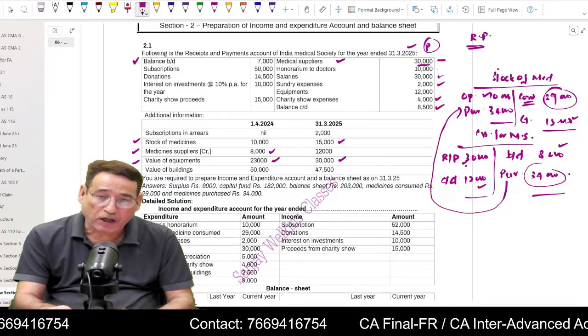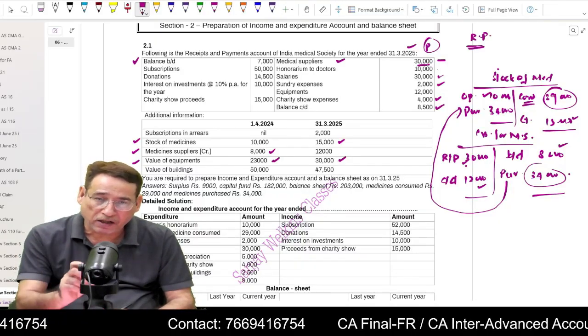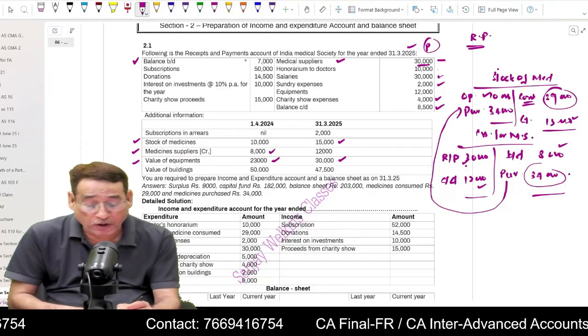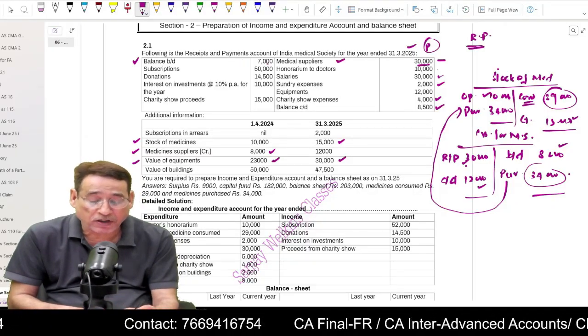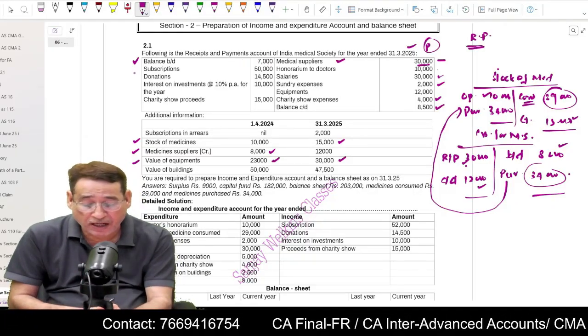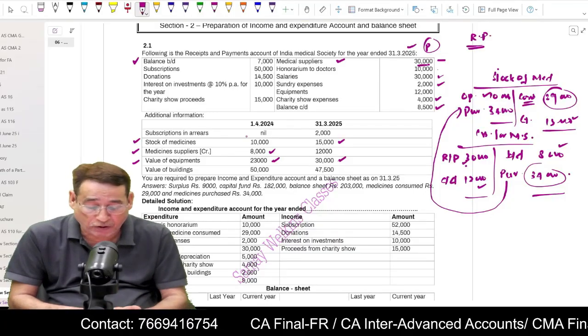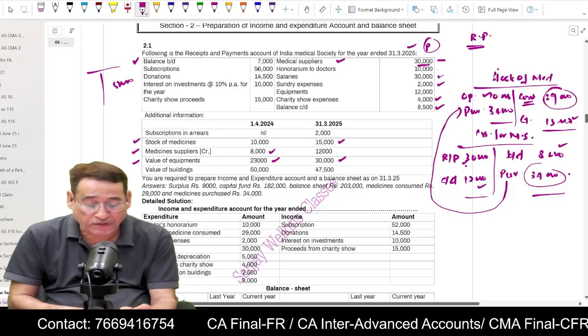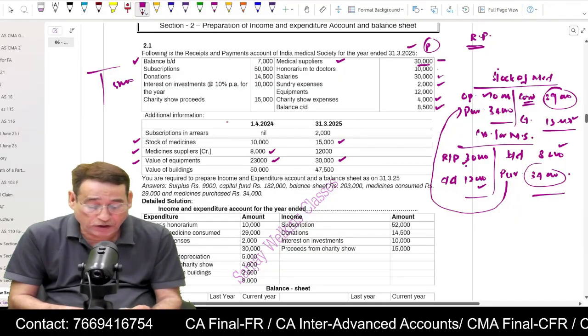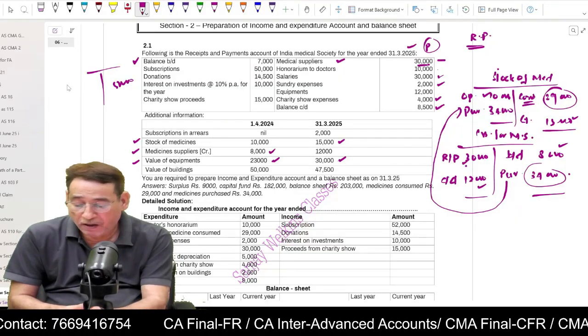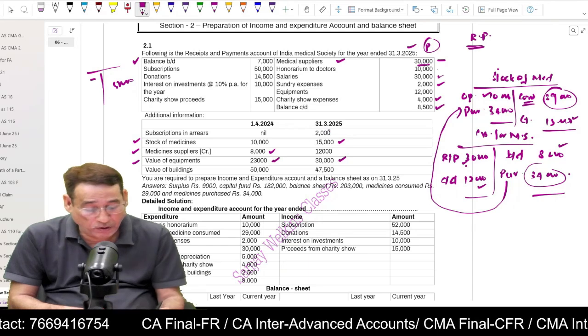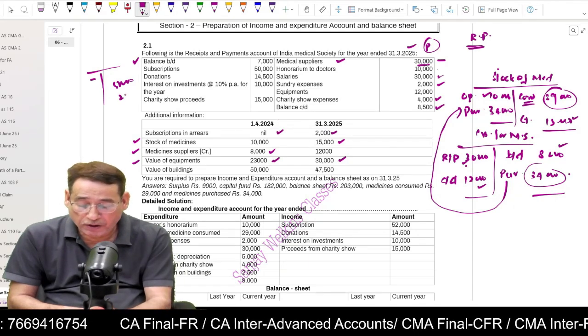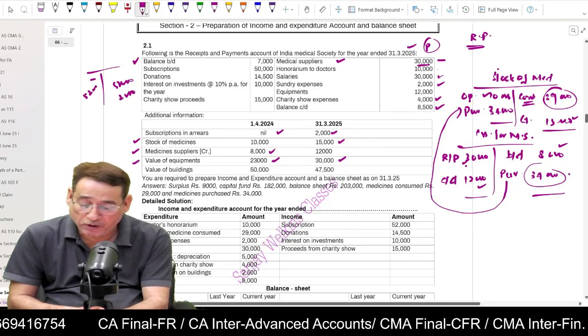Opening balance brought down, 7,000 is given. We are going to write it on the asset side of the last year, because this is the opening balance. Now regarding subscription, you will prepare the subscription account as I told you, correct? That means this year you have received subscription of 50,000. Now in the question you are given opening due is nil and closing due is 2,000. So simply you will write, and 52,000 you are going to get as the balancing figure.